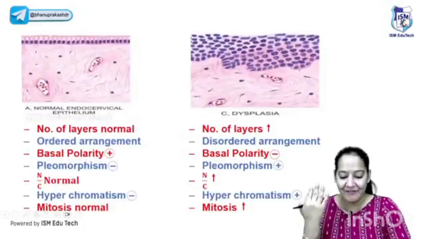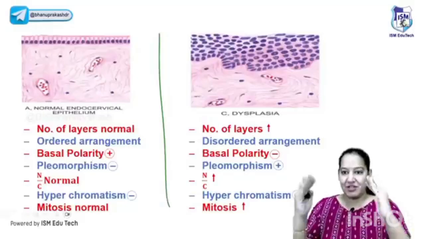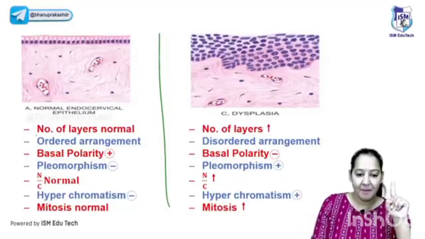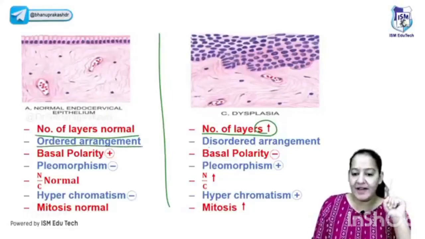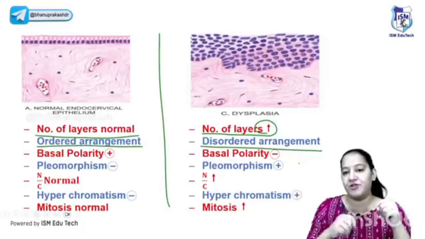What are the 7 features, please? Everyone with me? What are the 7 features? See normal, see dysplasia. I appreciate the 7 features. Yes. Here the number of layers are normal. Here the number of layers are increased. Say yes. The second, here see the arrangement. It's orderly arrangement. Here they are disorderly arrangement. The figures are in front of you. Please appreciate the changes. Don't learn.